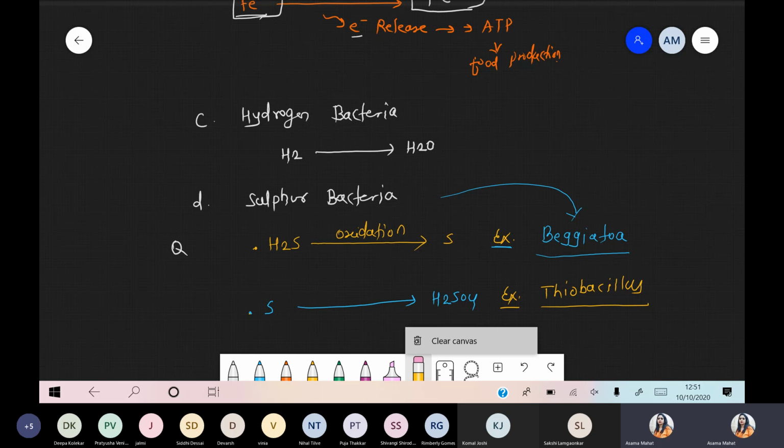Next condition and the last point, we are talking about heterotrophs. Heterotrophic bacteria basically is a very large category. Thiobacillus comes under the sulfur bacteria. Yes. Clear?